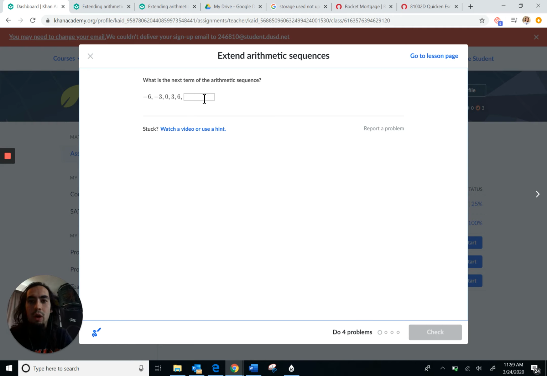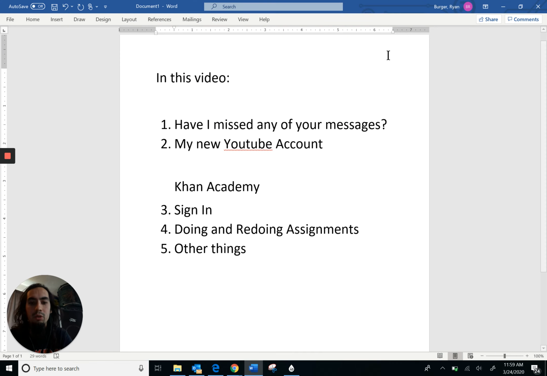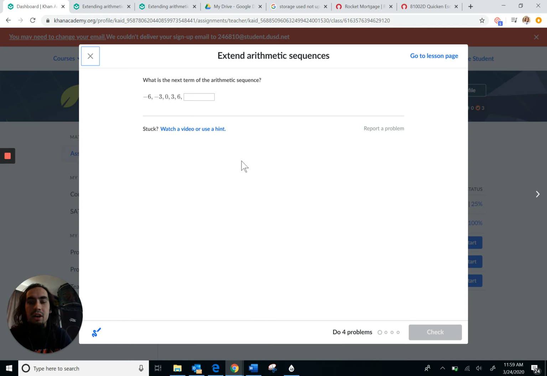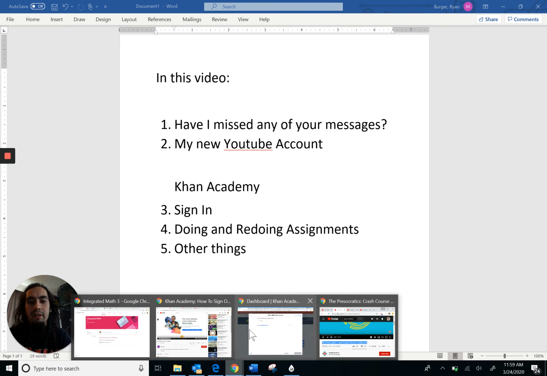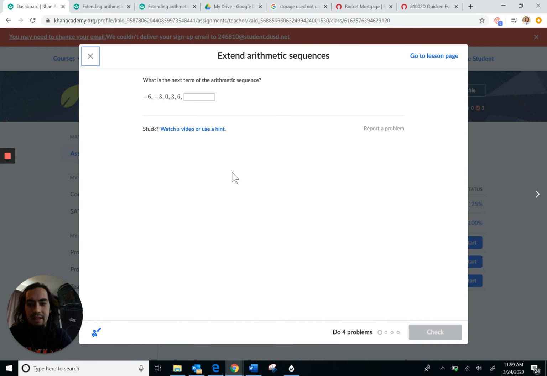Now, just some notes while you're doing this, don't click away to other programs. If you click away to other programs and then come back, the Khan Academy sometimes, not always, but sometimes it'll close this window and you'll have to start the assignment over again. So just be careful to not minimize or click away from the assignment because it might kick you off and you'll have to start over. So just avoid that.